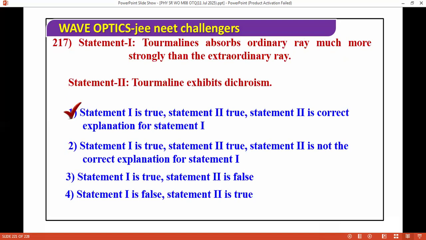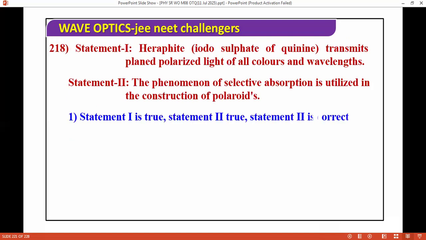Next question. Herapathite, iodosulfate of quinine, transmits plane polarized light of all fluorescent wavelengths. The phenomenon of selective absorption of light is used in the construction of polarizers. So for this question, both are true and correct.